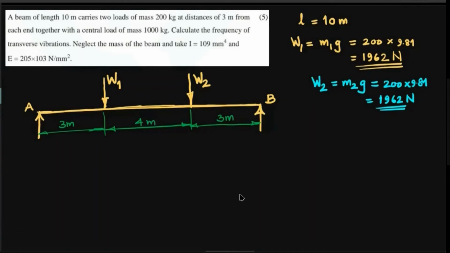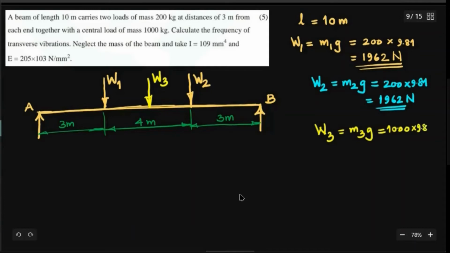So we will do one thing now. It has a central load also, a central load of 1000 kg. The 1000 kg mass is here, and the corresponding weight we will note as W3. So W3 is equal to M3G. The central load has the maximum mass, 1000 multiplied by 9.81.